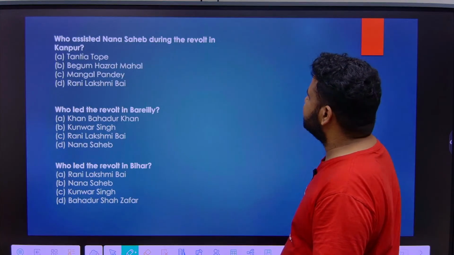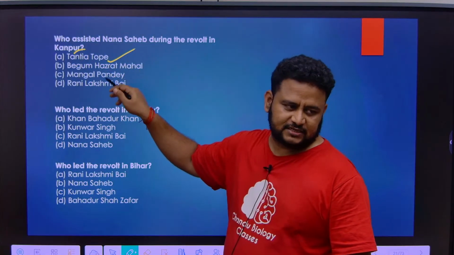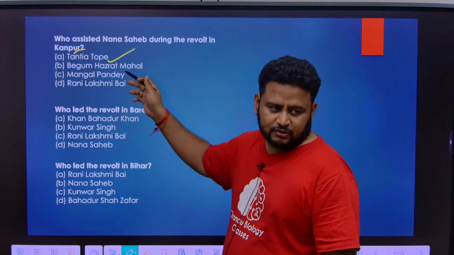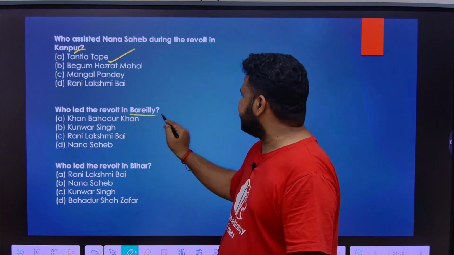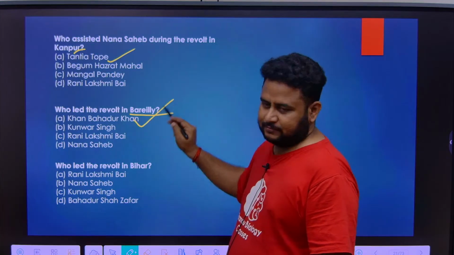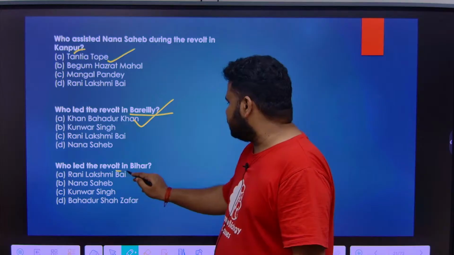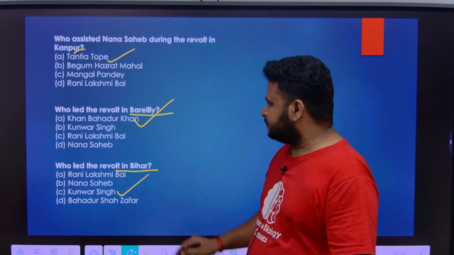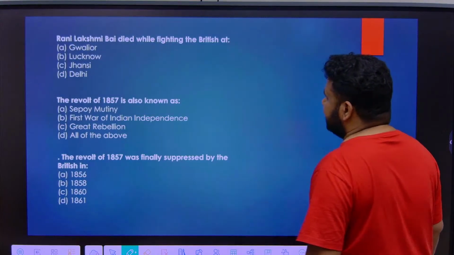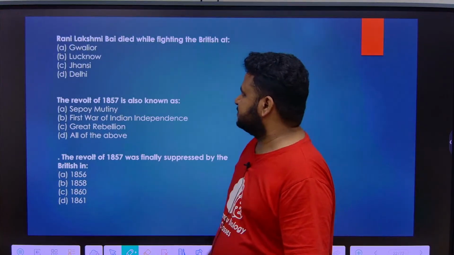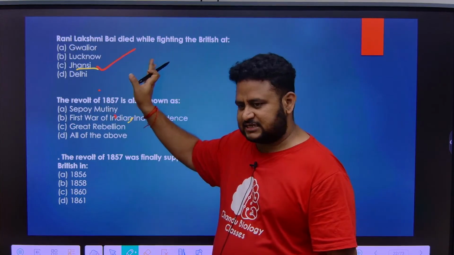Who assisted Nana Sahib during the revolt in Kanpur? It is Tantia Tope. He assisted him during the revolt in Kanpur. Okay, next, who led the revolt in Bareilly? Khan Bahadur Khan, who proclaimed himself Nawab. Who led the revolt in Bihar? It is Kunwar Singh. Rani Lakshmibai died fighting the British at which place? Jhansi. She died at Jhansi itself.